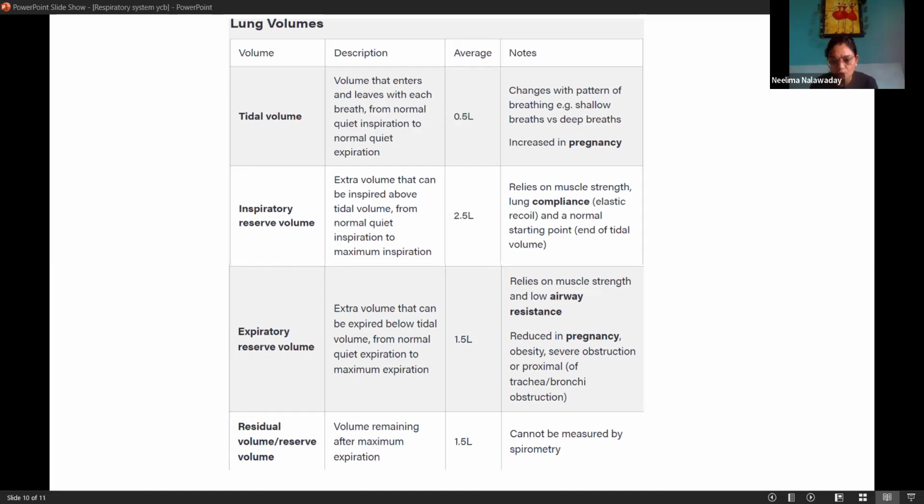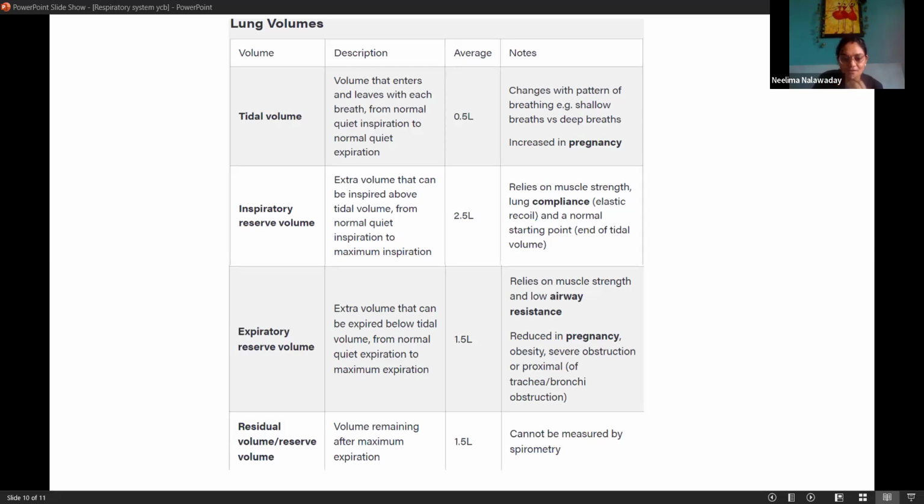Then residual volume. It is the volume remaining after maximum expiration, because while exhaling we try to throw out all the air, but the trachea, bronchus and alveoli are empty spaces, and empty spaces always occupy air.